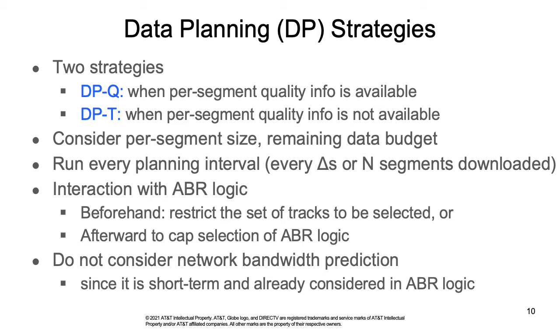We developed two DP strategies, one called DPQ for the case where per segment quality information is available. Here Q represents quality. The second is DPT for the case where per segment quality information is not available, so we only use track information. Here T represents track.